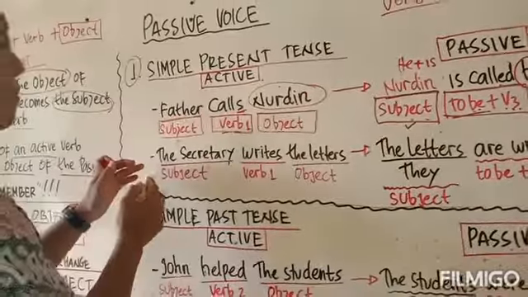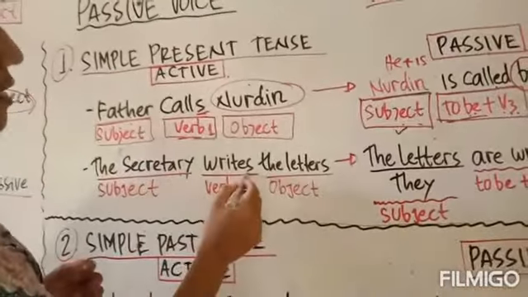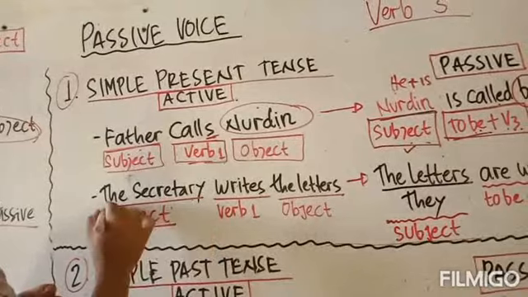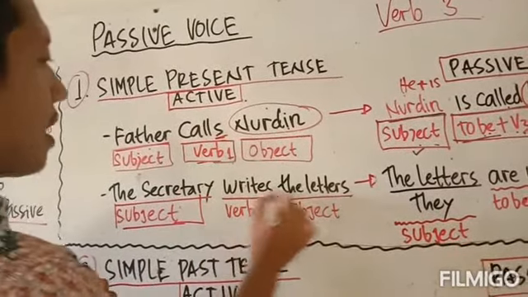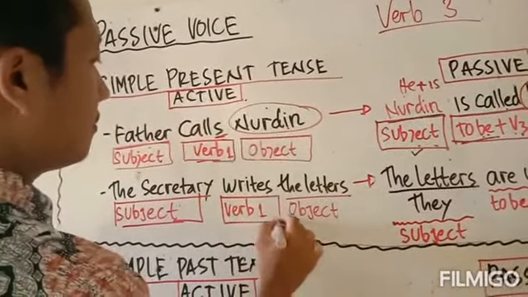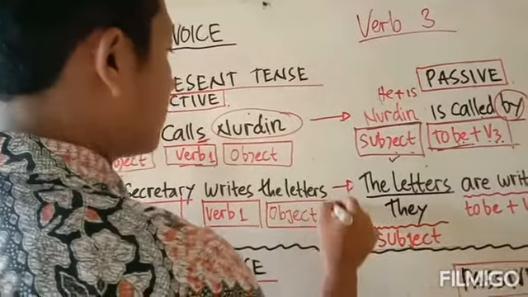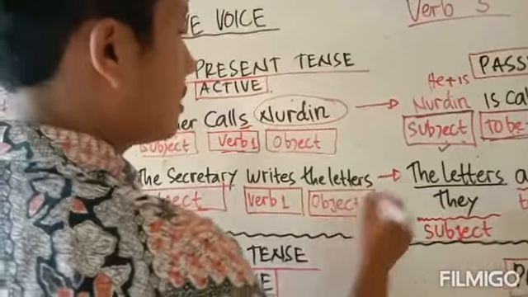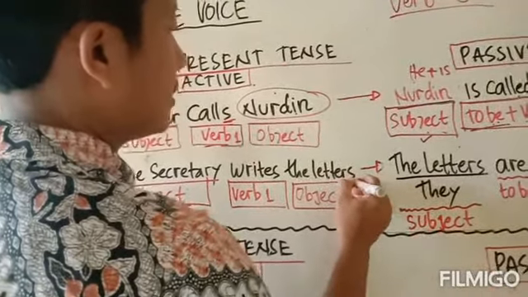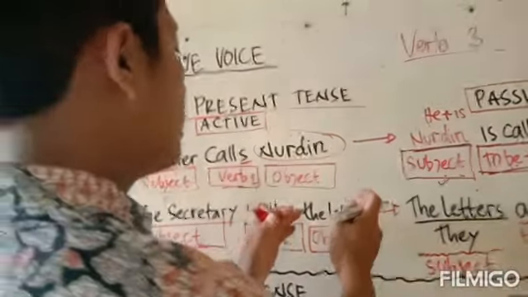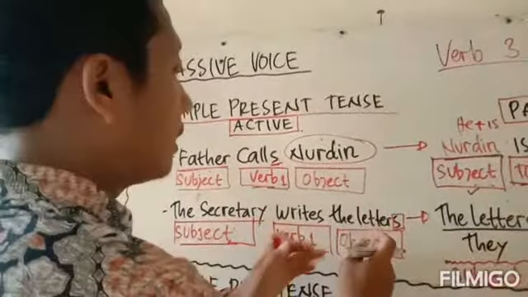The second example: the secretary writes the letter. The secretary is the subject, and then writes is verb 1 plus s, and the object is the letters. You can see here, the letter is in the plural form. Dalam bentuk plural, surat-surat tersebut menjadi objek.